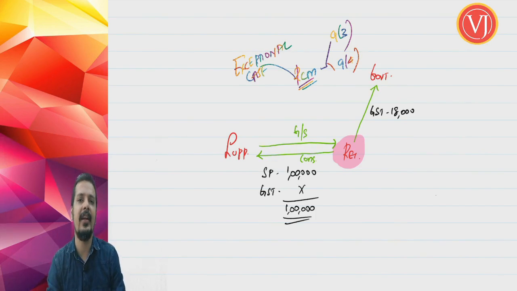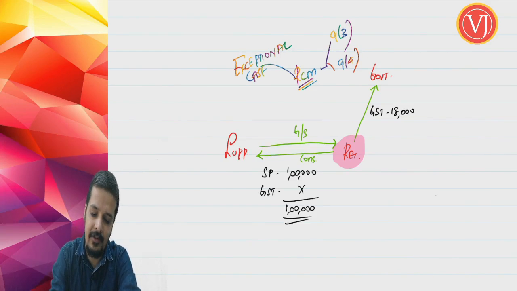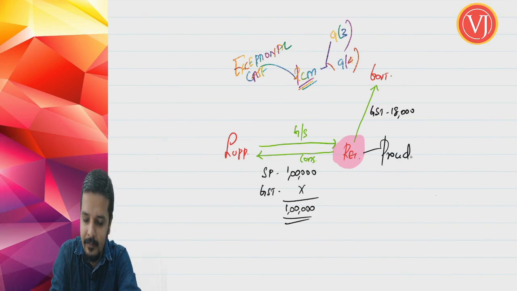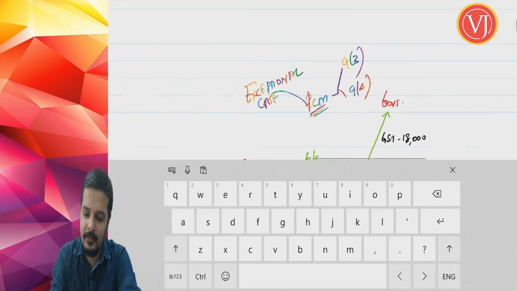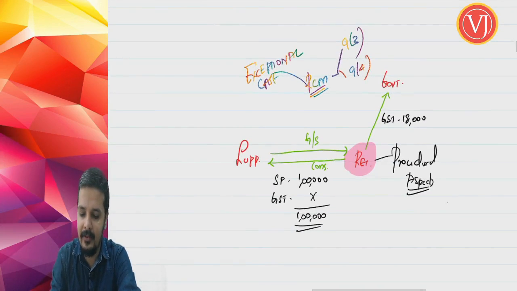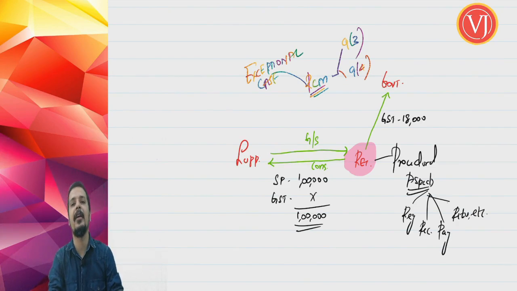RCM is either under section 9.3 or 9.4 of CGST Act, read along with section 5.3 or 5.4 of IGST Act. Now all the procedural aspects, like your registration, records, payment, return filing, etc., will be taken care of by the recipient. So that you have to understand.